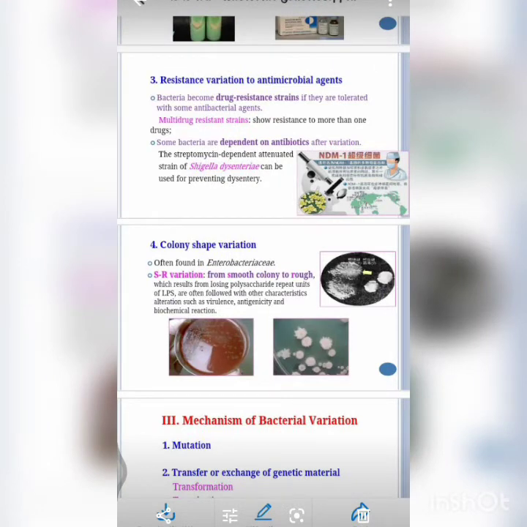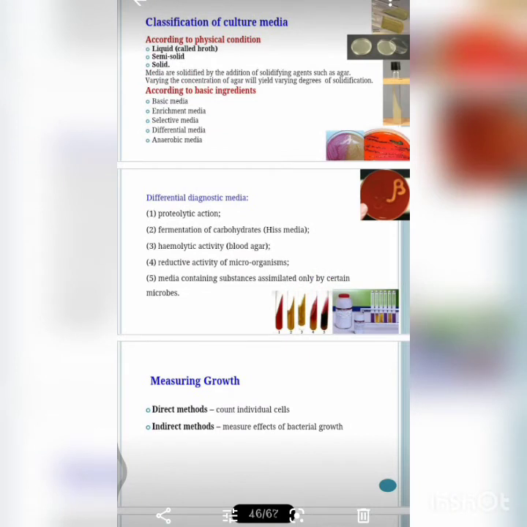And next we have the liquid media. You can see here the three important media according to physical condition: liquid media, semi-solid, and solid media. So what is this liquid media? It's also called broth. It exhibits the specific characters, on that basis we can identify. It is used for testing pure culture of the bacteria and also for the bulk cultures of antigens and to form vaccines. Actually next is solid media.